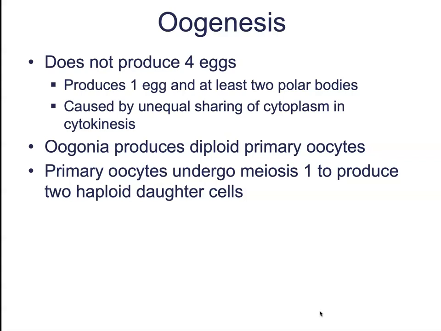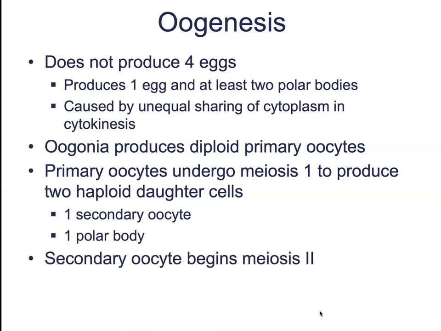Now, although those two daughter cells are both haploid, they do not have an equal distribution of cytoplasm. Basically, one daughter cell is going to get all of the cytoplasm and all of the organelles. So yes, the cell is going to grow in size just before division, but even though it grows in size, all of the bulk gets sent off to one of those daughter cells, and the other daughter cell is left with basically just a nucleus. So the large one will be called the secondary oocyte. The one that is much smaller and contains really only a nucleus is going to be a polar body.